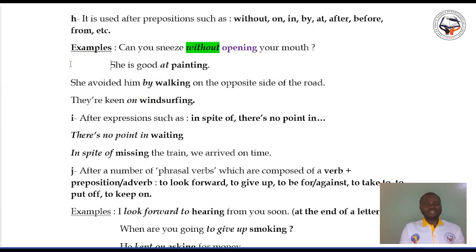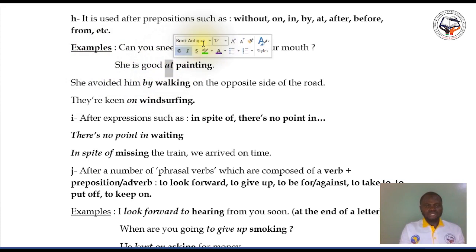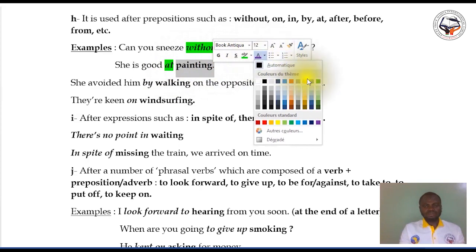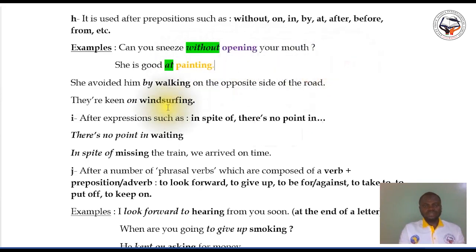She is good at painting. So at here is a preposition. Let me put it in color, and painting is the gerund. Painting here is the gerund. She is good at painting. Okay, another example.